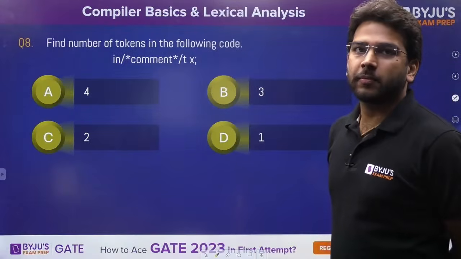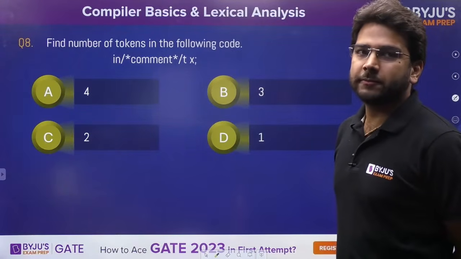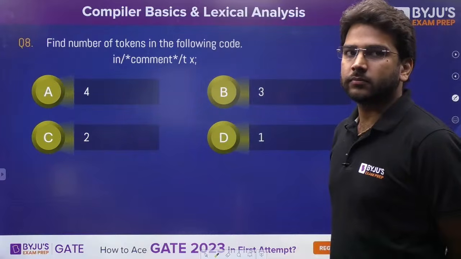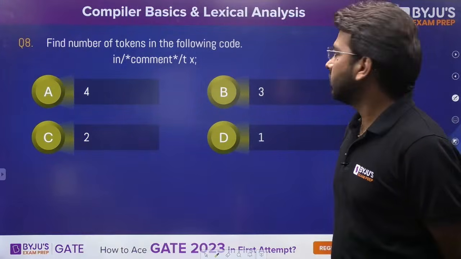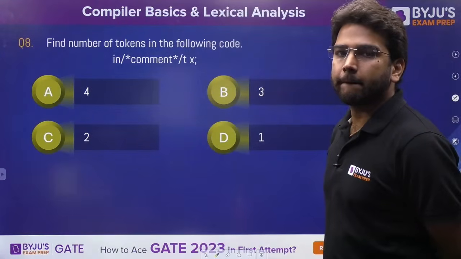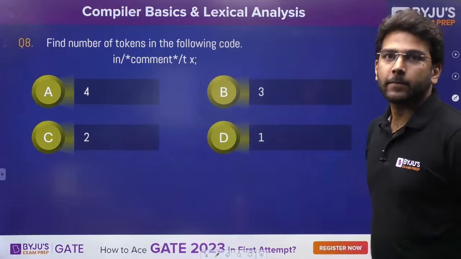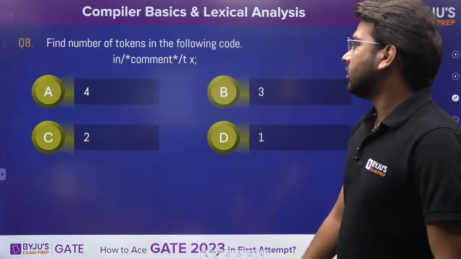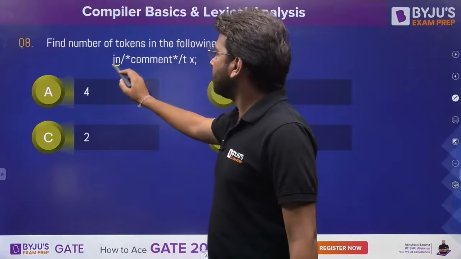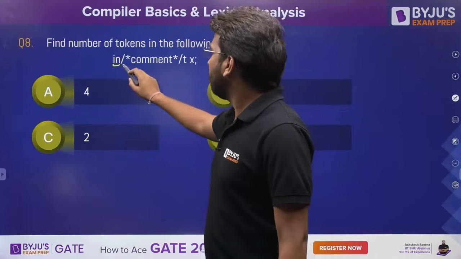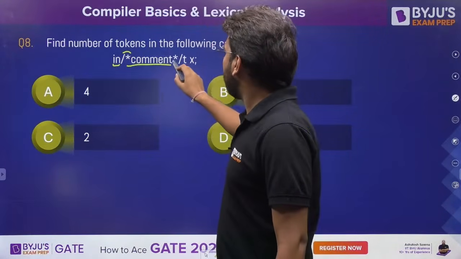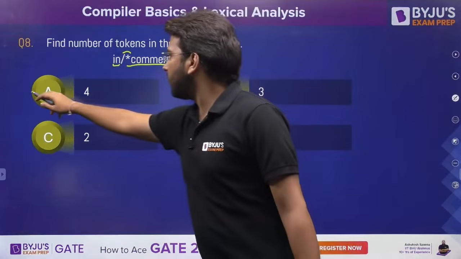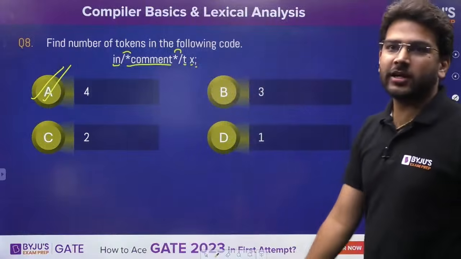What about this one? How many tokens are there? Yes guys, how many tokens? For question number 8. Kritika is saying 3, Shashikala 3. Okay, let's say this. Here you have in, that will be considered as identifier. Beginning of the comment, ignore everything, end of the comment. After that, 2, 3, 4. So A is the correct answer for this question.